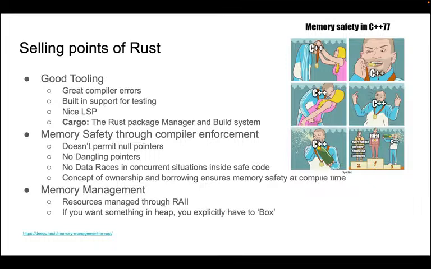So a selling point of Rust, as I've told before, is good tooling, right? Very good compiler errors, built-in support for testing. The language server protocol is very good, and the package manager is called Cargo. It's also very beautiful, in the sense that Cargo has integrated everything in itself. You want to write tests? There is support for tests. You want to benchmark? It has support for benchmarks. You want to check code coverage? Let's install tarpaulin, cargo tarpaulin, and it will check code coverage. These things matter, and the tooling is quite good.